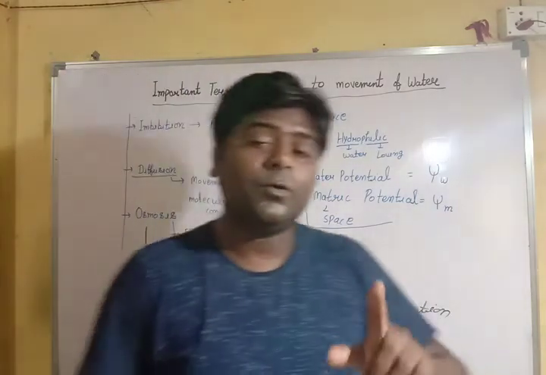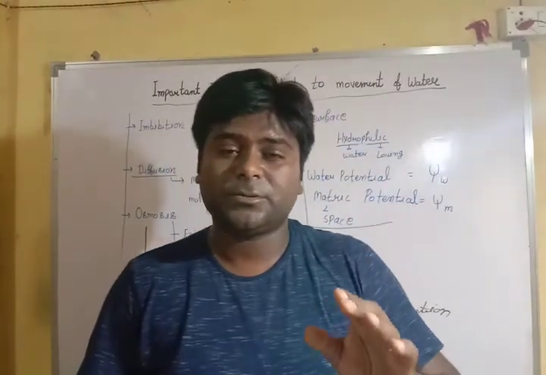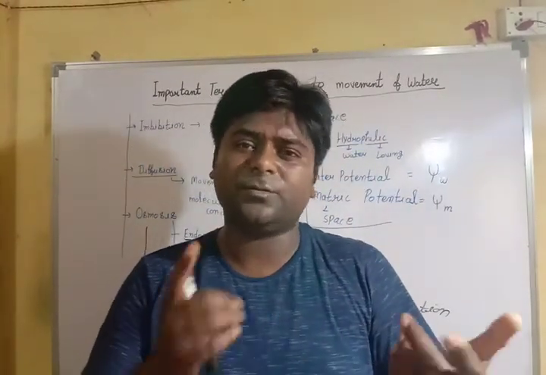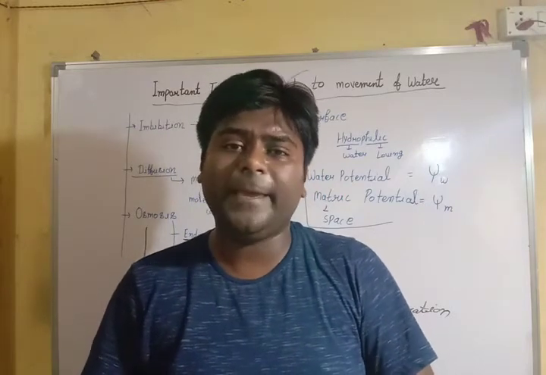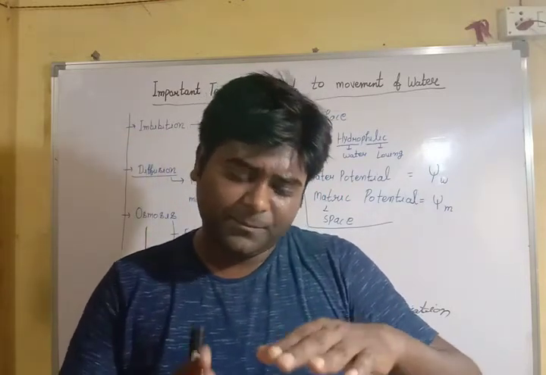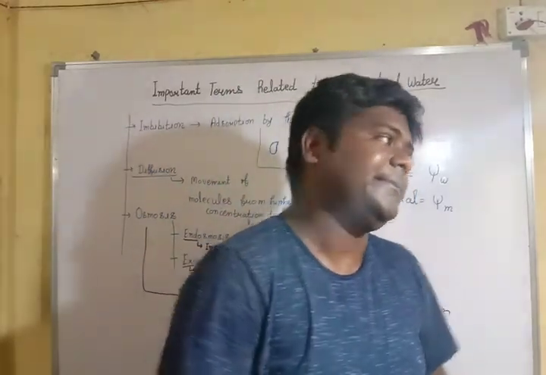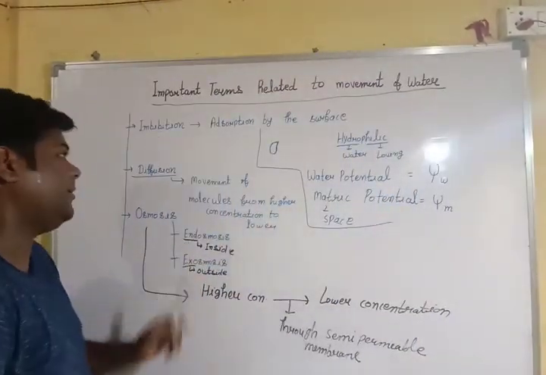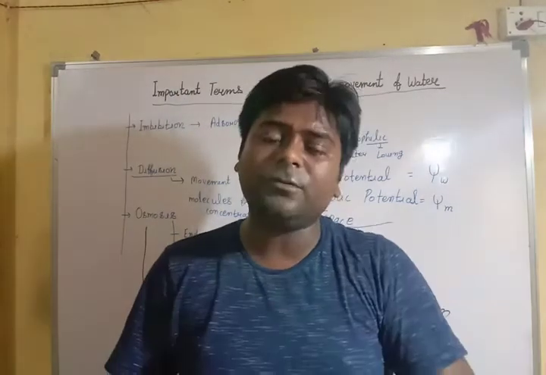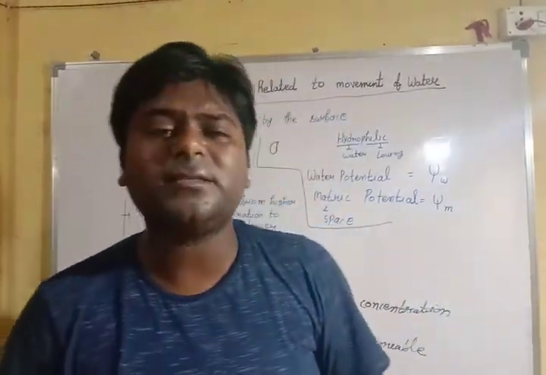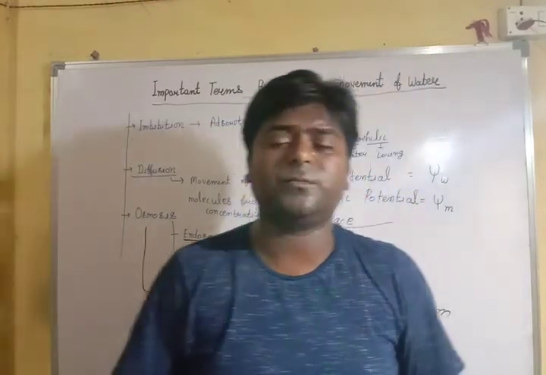When water, or solvent, we can use both terms, is moving from outside to inside, that process is known as endosmosis. And when water is moving from inside to outside, that process is known as exosmosis.